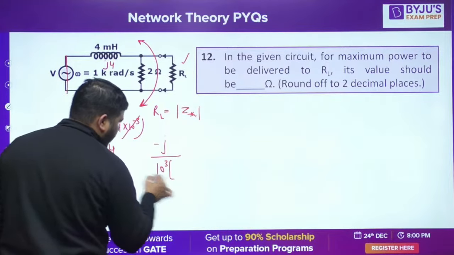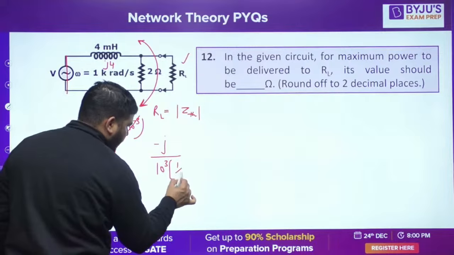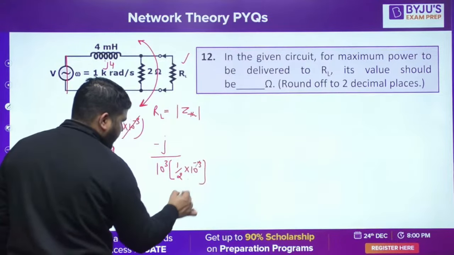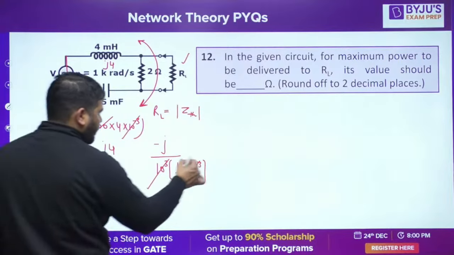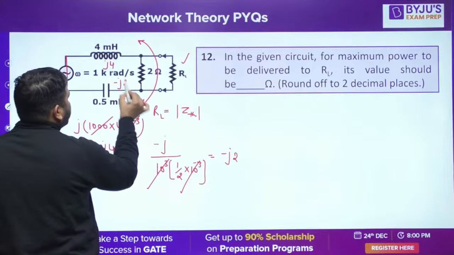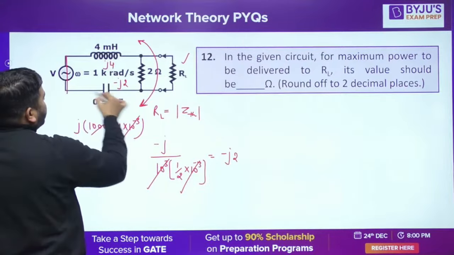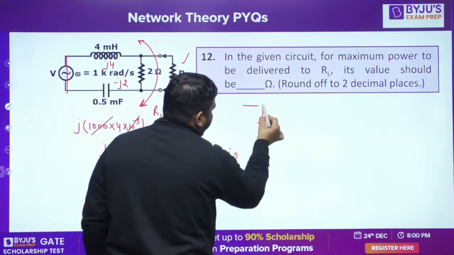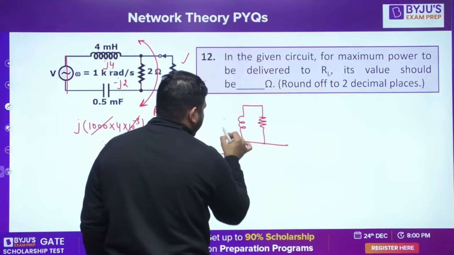Omega is 10 to the power 3. C is half into 10 to the power minus 3. Okay, this is cancelled, so you'll get minus J2. So this reactance is minus J2, this is J4. So the total reactance of this path is J2. So you have 2 ohm in parallel with J2.